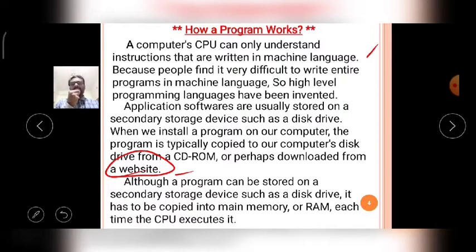Then what happens when you open the Python software? The editor environment is opened, and in that editor you type the Python program.